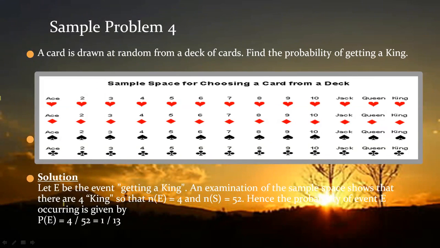Sample problem number 4. You are playing this game. A card from a deck. Okay, if you count the total of these, you know how many there are? 52. Okay, what are they asking? I'm getting a king. King, king, king. Wow. So find the probability of getting a king.